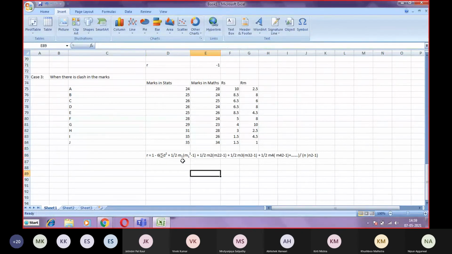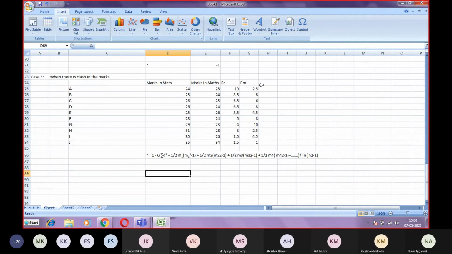So 1 by 2 into m1 square minus 1 plus 1 by 2 into m2 square minus 1 plus 1 by 2 into m3 square minus 1 plus 1 by 2 into m4 square minus 1 plus and so on, divided by n into n square minus 1. Clear?